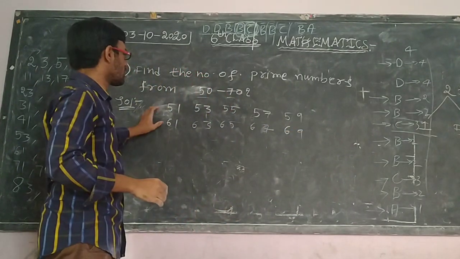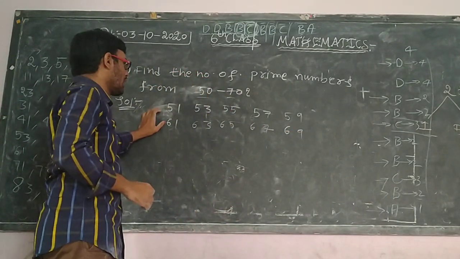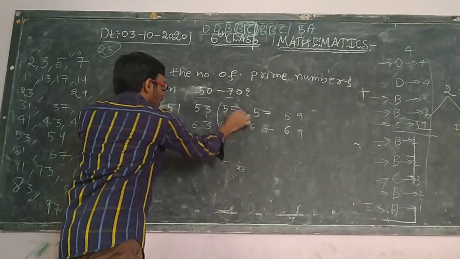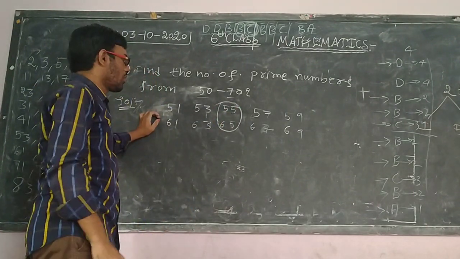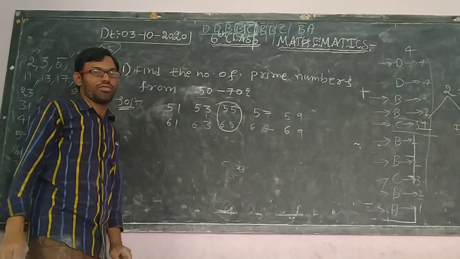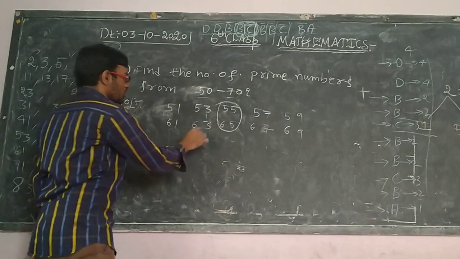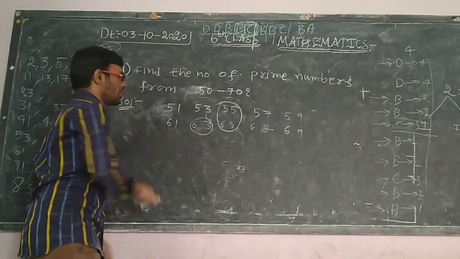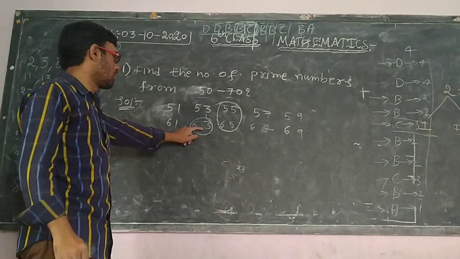Okay, from these numbers only our prime numbers will be obtained. Generally 55 and 65 will get cancelled, because those two are divisible by 5. So no need for those numbers. 63 is also divisible by 3, so no need for this one.